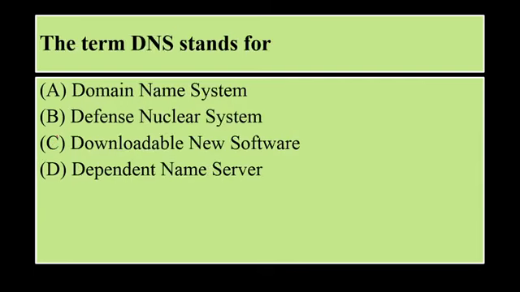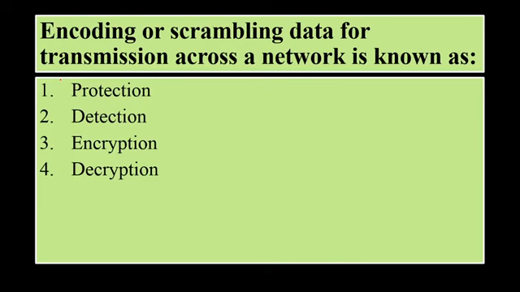The term DNS stands for, this is being repeated again. So term DNS stands for domain name system, which is the option A. Encoding or scrambling data for transmission across a network is known as protection, detection, encryption or decryption. So encoding or scrambling data for transmission across a network is known as encryption, which is the third option over here.